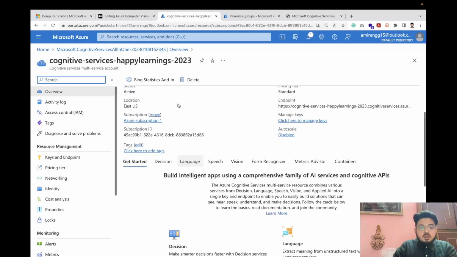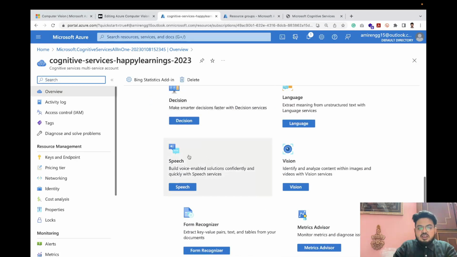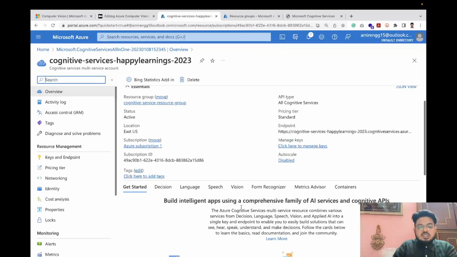We have chosen the multi-service one. See, they are giving here, you can use Decision, you can use Language, you can use Speech, multiple things they are offering us. We can use it using the same API.